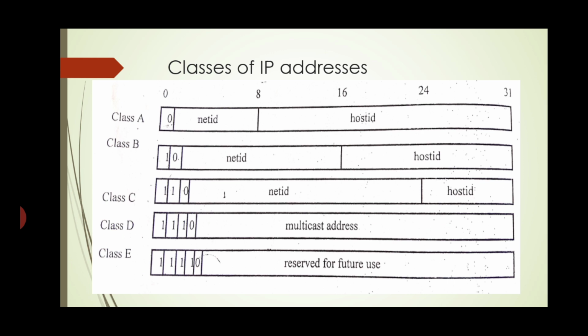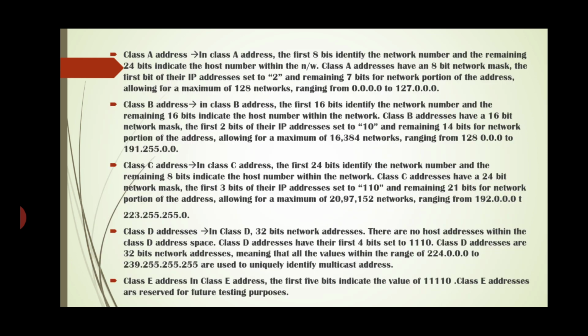According to each class, a different number of bits is used to identify the class. So first of all, see class A. Class A address: in a class A address, the first 8 bits identify the network number and the remaining 24 bits indicate the host number within the network.